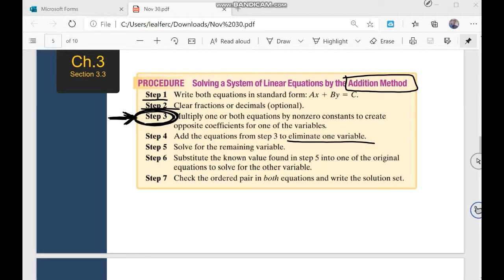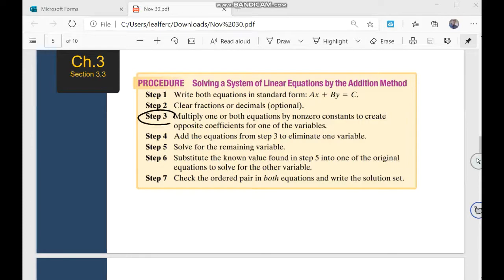And you're going to see how it works on the examples, okay? So pretty simple, keep it simple. On this addition method, this is the most important step. You're going to multiply one or both equations by a number. You're going to choose the number, it's your choice. And then after you add, you need to eliminate one of the variables. Let's see how it works on the example. Step number 5, you solve the remaining variable, and 6 and 7, you check your solution.